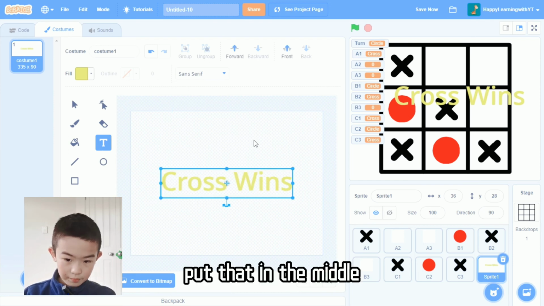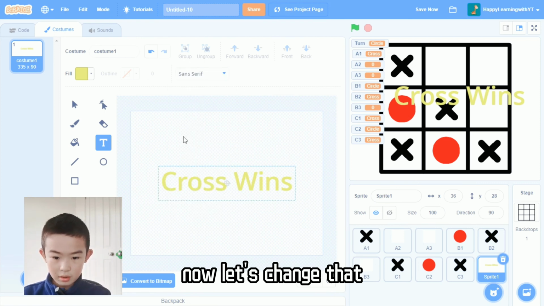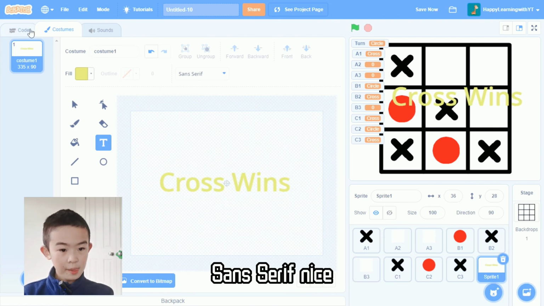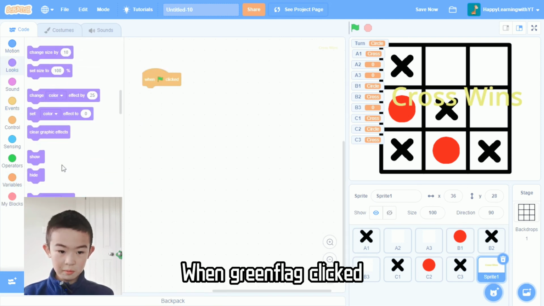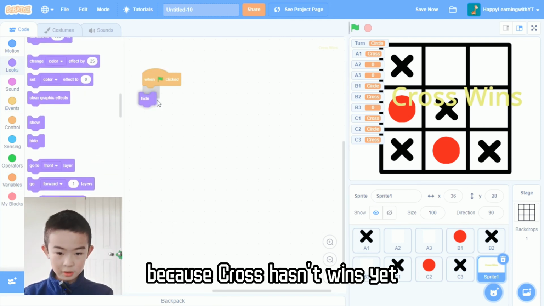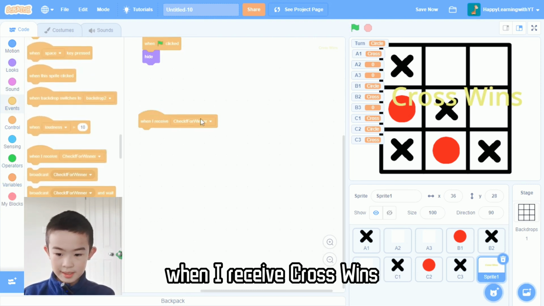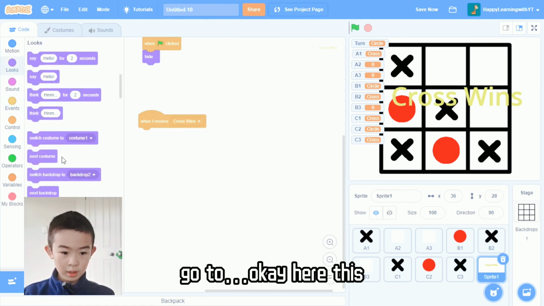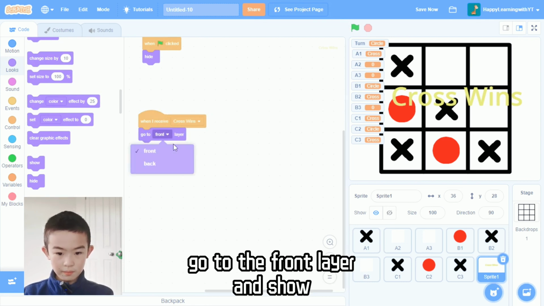Put that in the middle. Yep. And now let's change the font. I'm just trying to change to sans serif. Sans serif. Nice. Okay. So now first with my clip we want to hide, because cross hasn't won yet. And so we want to say when I receive cross wins, we are going to go to the front layer, and show.